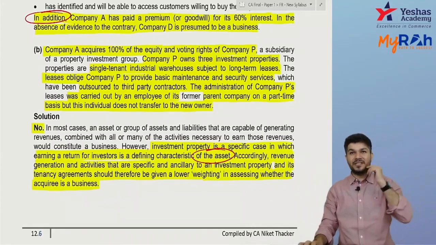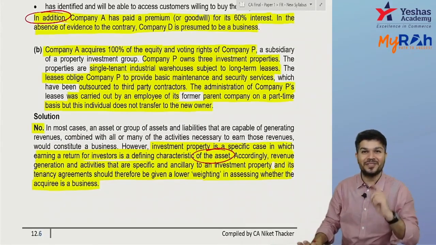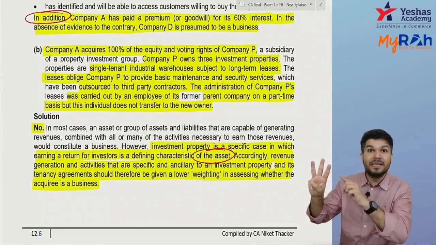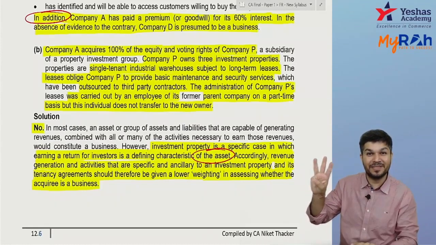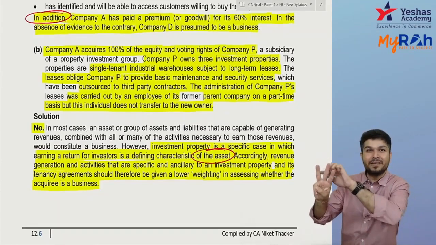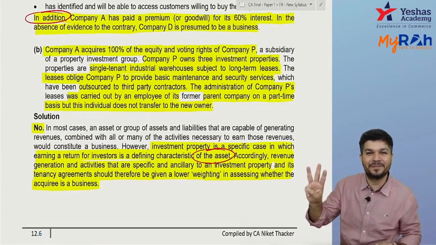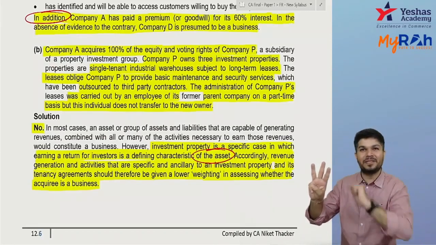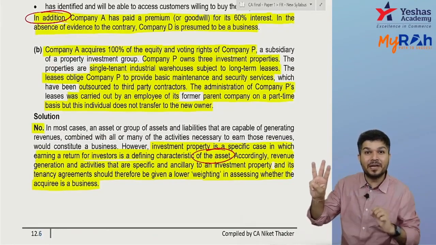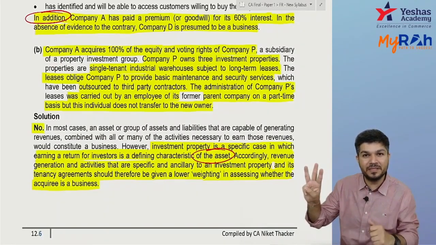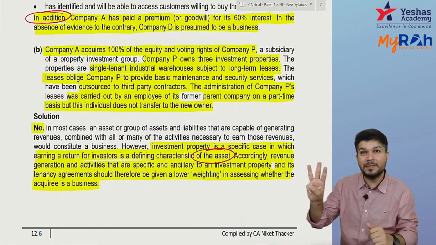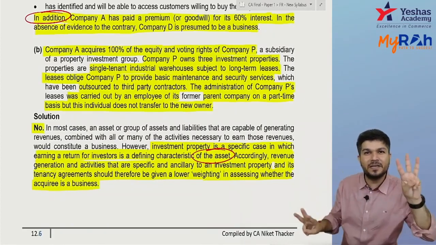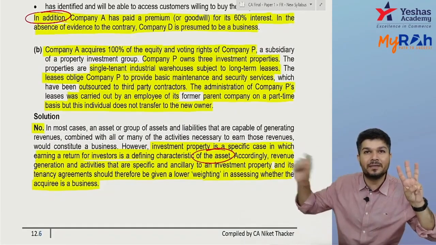Okay, now I change the question. They have 3 properties, 3 big buildings, each having 100 apartments. I repeat, P Limited has 3 properties, 3 big buildings, each having 100 apartments. Now, what is the business of P Limited? They give these buildings' apartments, 100 each. Can I say 300 apartments they are having? They give it on rentals.